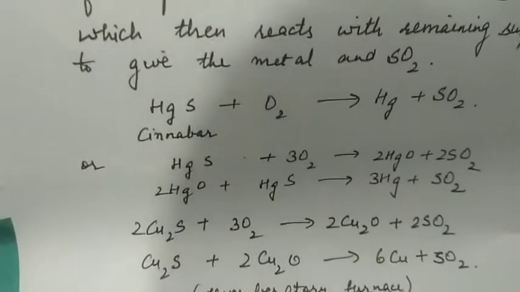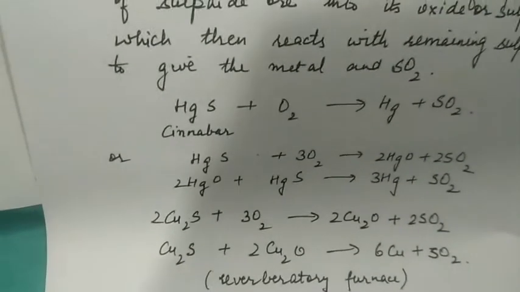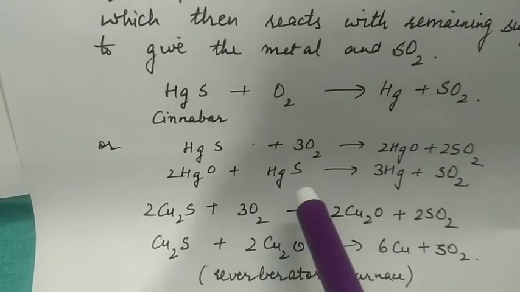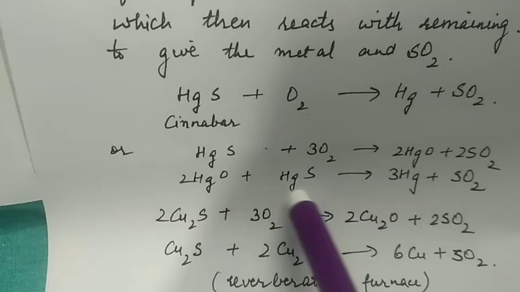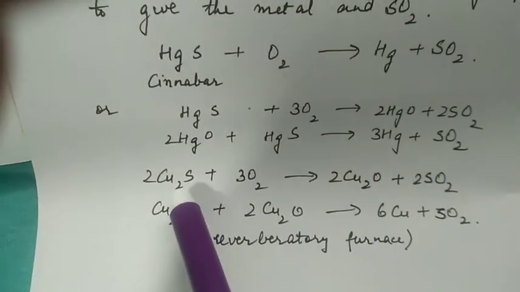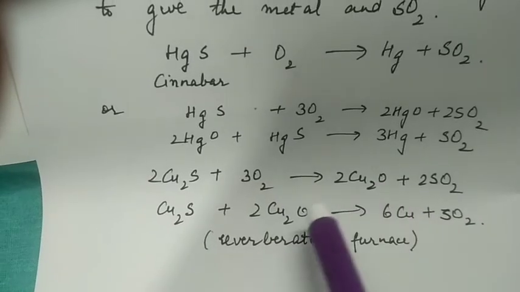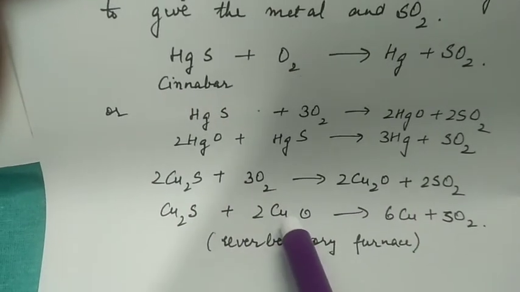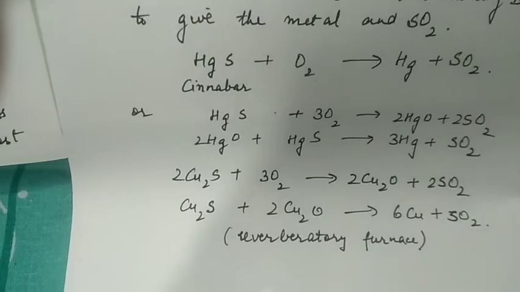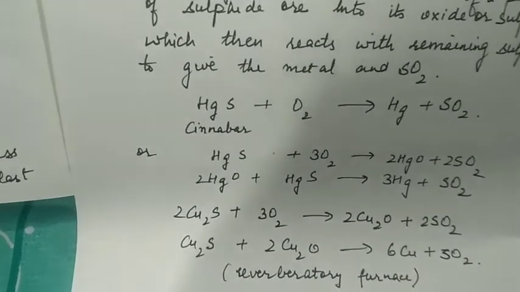So mercury sulfide, when heated in air, some of it will get converted into mercury oxide. This mercury oxide will react with the remaining mercury sulfide to form mercury. Similarly, copper sulfide forms cuprous oxide. Copper sulfide plus cuprous oxide will form reduced copper. The process is again carried out in a reverberatory furnace.